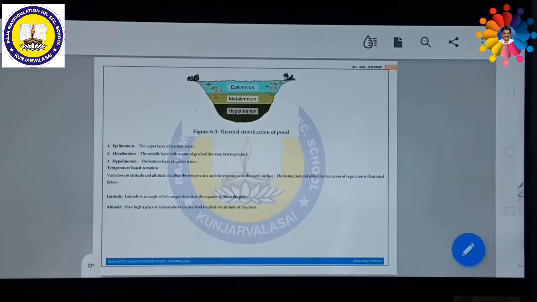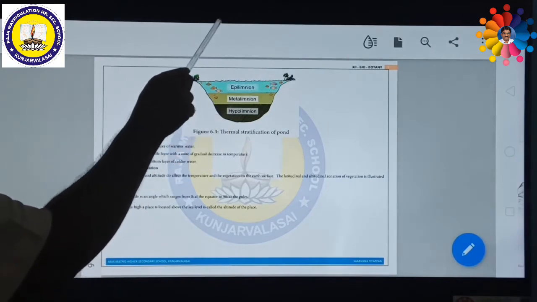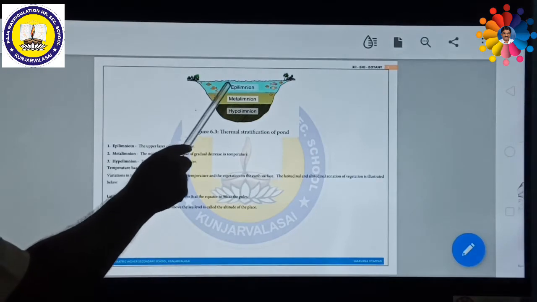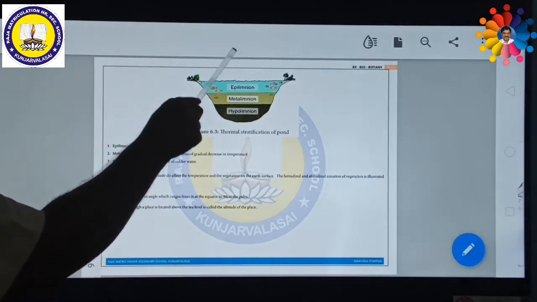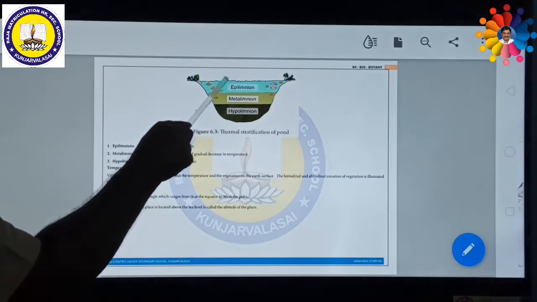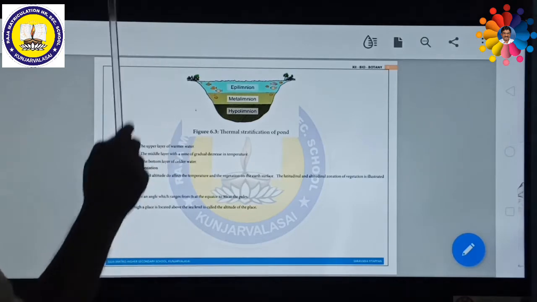Just look at the picture. Epilimnion, metalimnion, hypolimnion. The epilimnion is in the upper surface, so it easily receives sunlight. The upper layer is warm because it gets sunlight, so the temperature is high and the light is also high. This region is called the epilimnion.